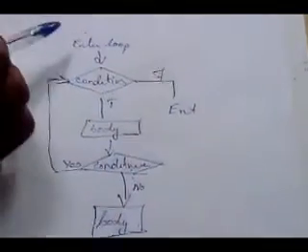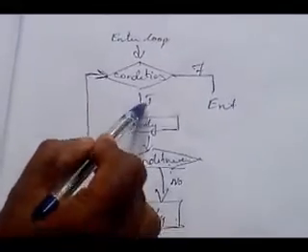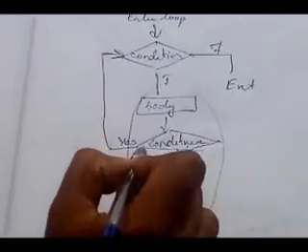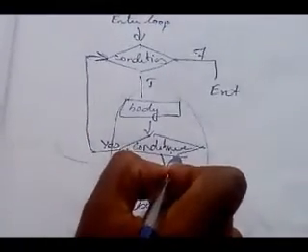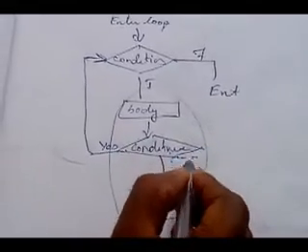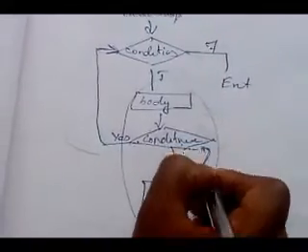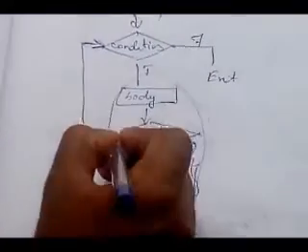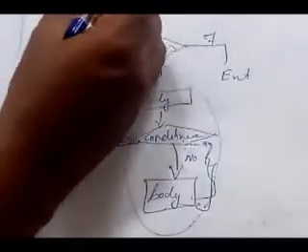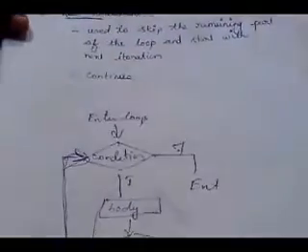Once again, listen. First it enters the loop. Then it checks the condition. If the condition is true, the body of the loop will be executed. In between the body of the loop, if any continue statement is there, what will this continue statement do? It skips the remaining part of the loop. Then it starts the next iteration, next step. Did you understand? This is the definition: used to skip the remaining part of the loop and start with the next iteration.